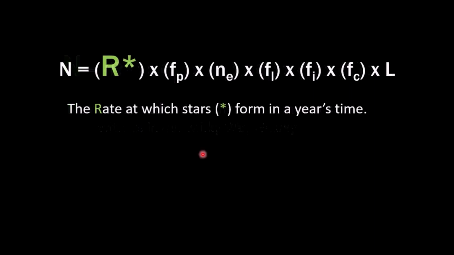So let's start with the first one, and that's the rate at which stars are born. If stars form very slowly, then all these other factors will happen less. If stars form very quickly, then all these factors happen faster. So to start the equation, we of course have to start with how fast stars are born. All right, now the good thing is we've been studying stars long enough that we have a good idea of this number. There's still a range, but it's a very small range. We have a pretty good idea of how fast stars form. So the rate at which stars form per year, that's our first thing. If stars form fast, all of this will happen faster.